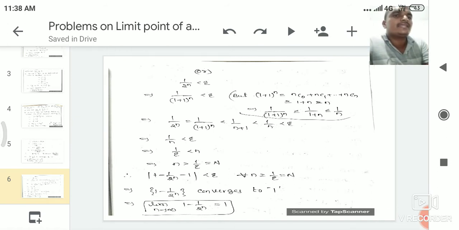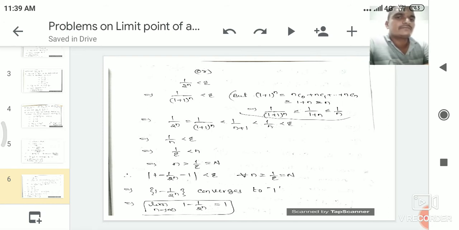1 by n must be less than epsilon. Why? Because 1 by 2^n is less than epsilon, and 1 by 2^n is bounded by 1 by n. From that we can write 1 by n less than epsilon, that is, 1 by epsilon is less than n. So n is greater than 1 by epsilon. Here 1 by epsilon is considered as capital N, a natural number. We know that the natural number depends on the epsilon value. That's why we take 1 by epsilon as a natural number. Then n is greater than N. So whenever the natural number exists, the given sequence is a convergent sequence.